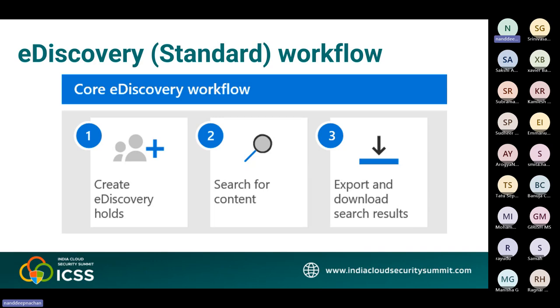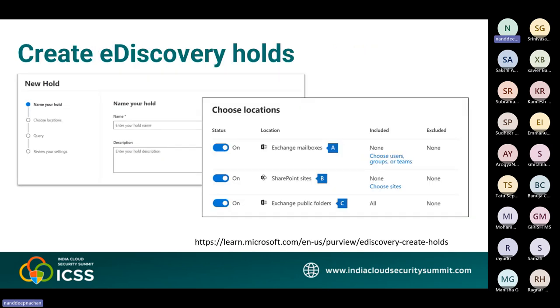The second thing is to search for the content. After you have created the eDiscovery hold, you can use the search tool to search the content locations that are on hold. Lastly, you can export and download the search results. This is how it looks, and we are going to go to the demo as well. You can use the Microsoft Purview eDiscovery standard case to create holds to preserve the content that might be relevant to the case.